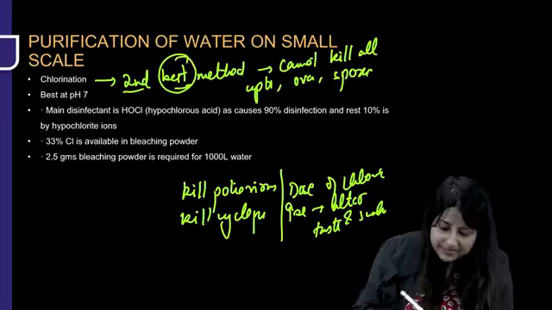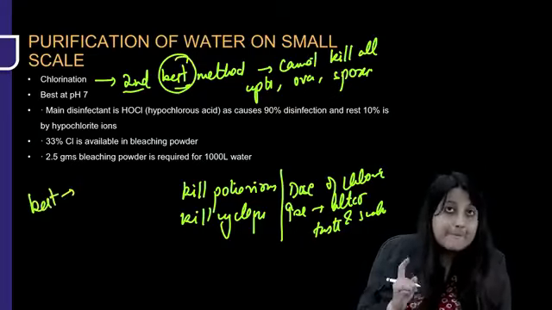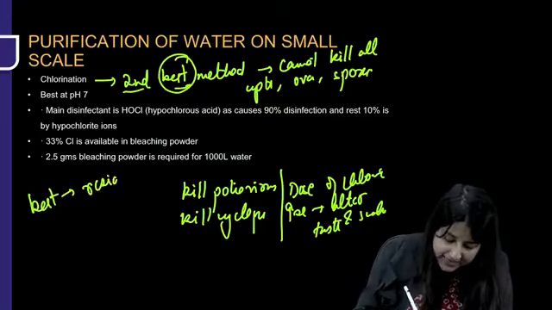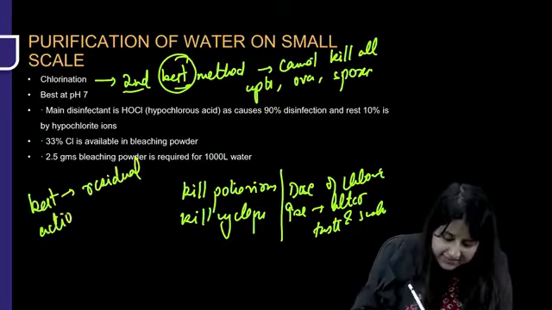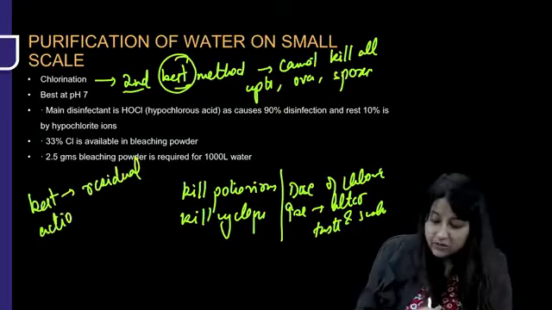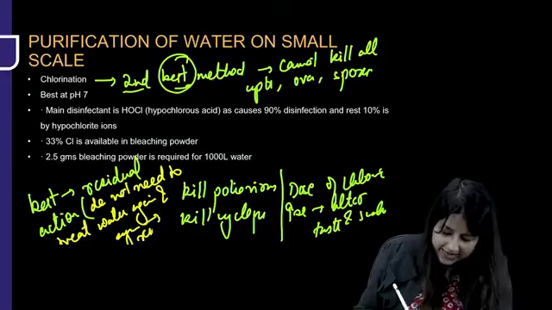But why is it best? Now remember, chlorine is best because it has what is known as residual action. What is the meaning of this residual action? Once you've added chlorine to water, it remains disinfected. We do not need to treat water again and again. That is the meaning of residual property. It remains disinfected. Got it?